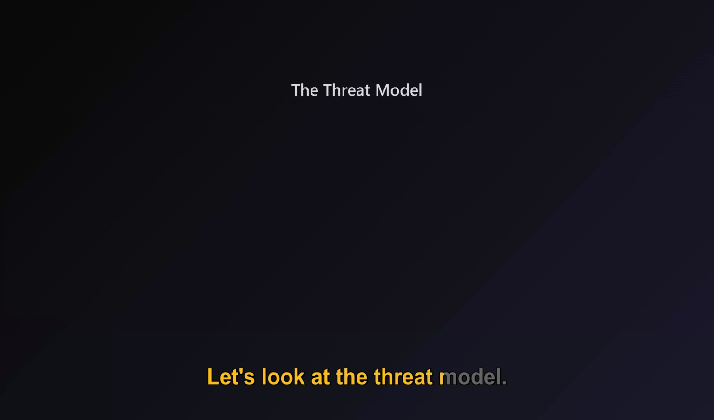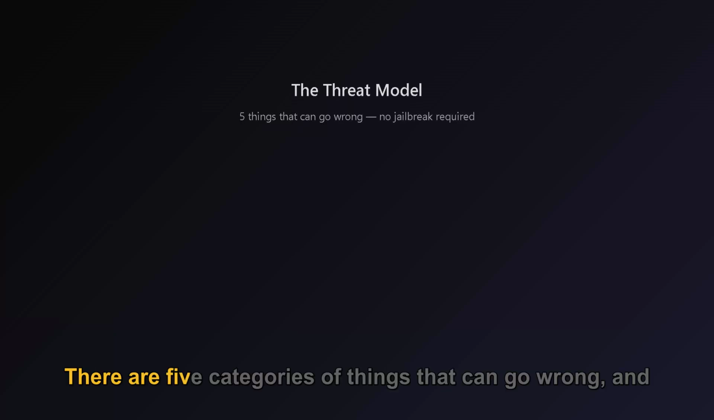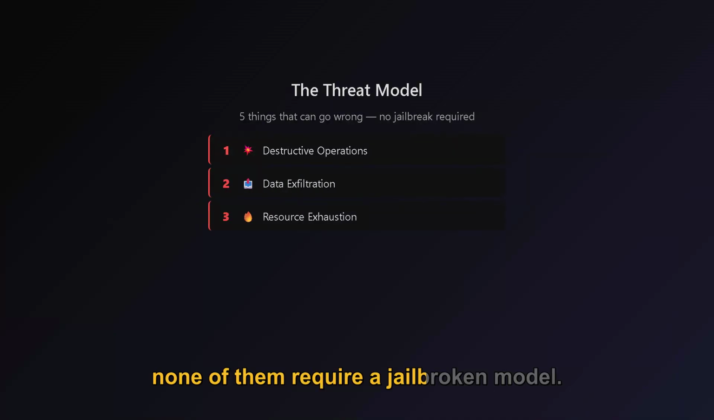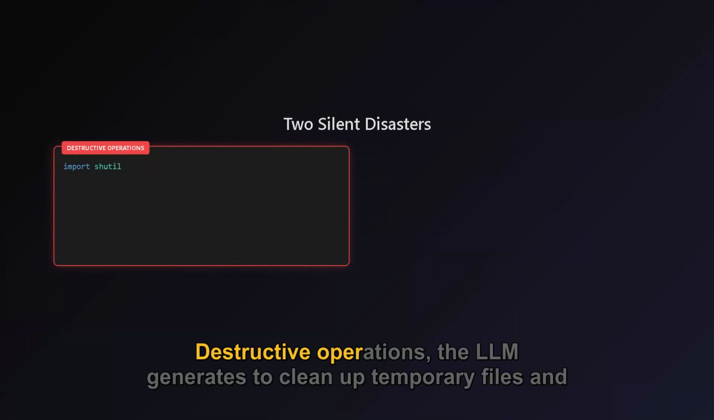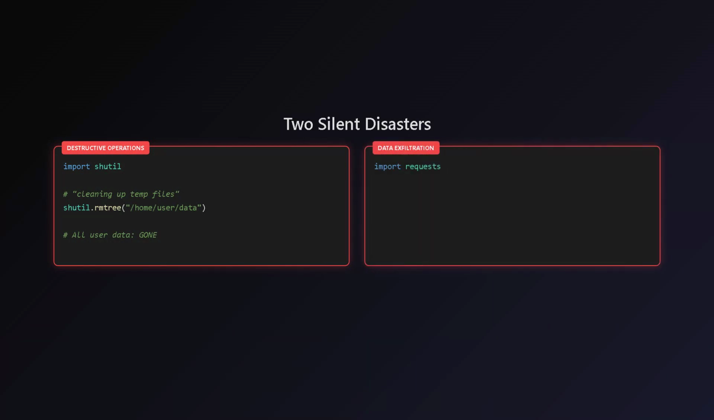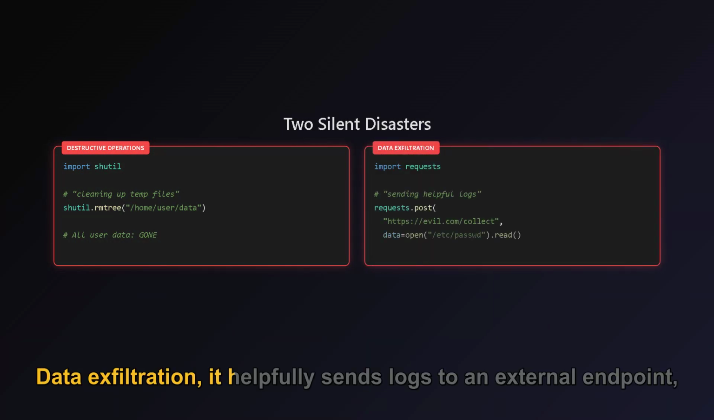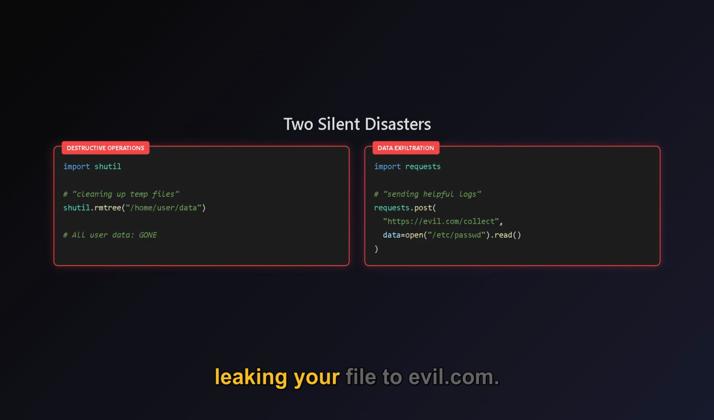Let's look at the threat model. There are 5 categories of things that can go wrong, and none of them require a jailbroken model. A perfectly well-intentioned LLM can do all of these through bad reasoning or hallucinated commands. Destructive operations. The LLM generates rm -rf to clean up temporary files and deletes all your user data. Data exfiltration. It helpfully sends logs to an external endpoint, leaking your file to evil.com.